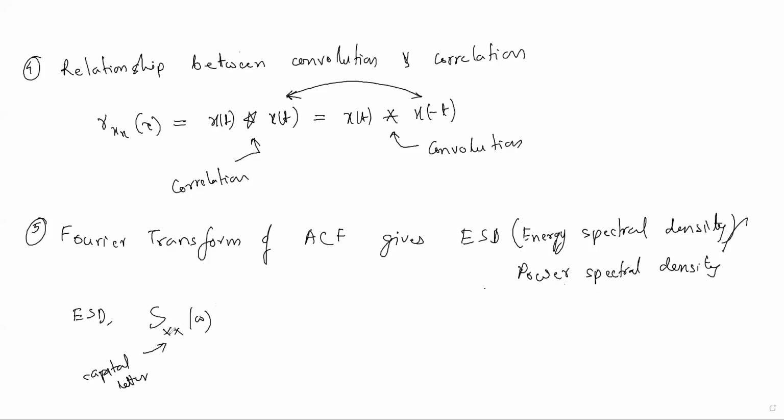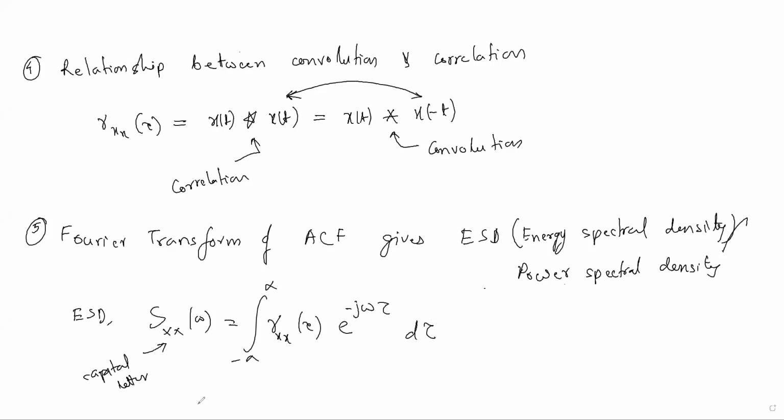So S of capital X(omega) is the integral from minus infinity to infinity of Rxx(tau) e to the power minus j omega tau d tau. If you take the Fourier transform of the autocorrelation function Rxx(tau), you get the ESD.